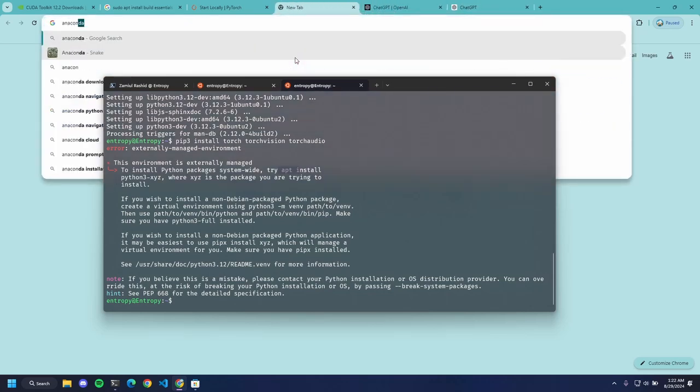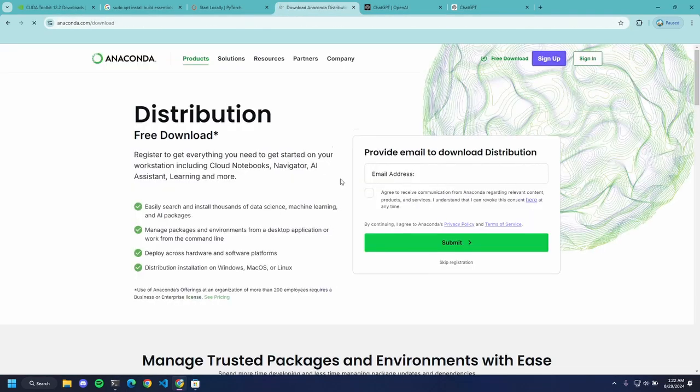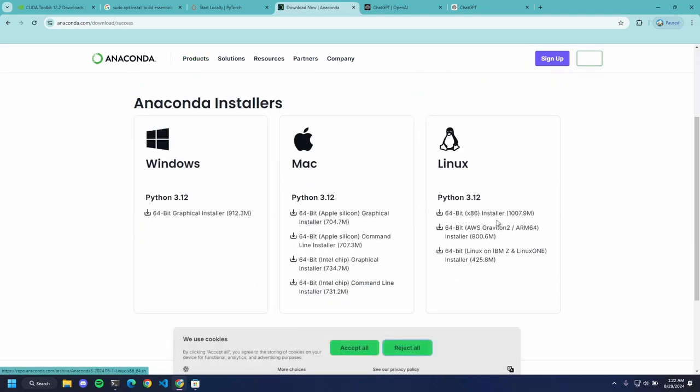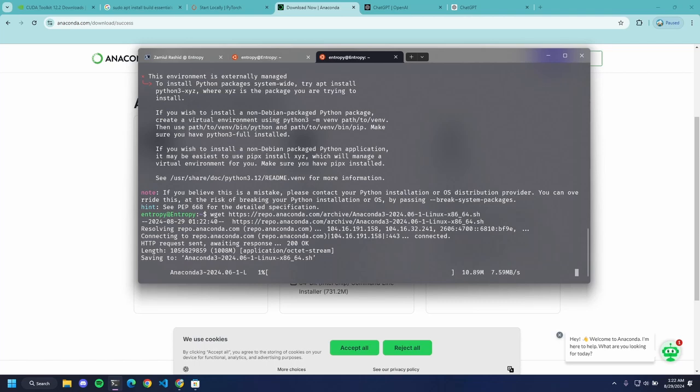So let's install Anaconda in the WSL distribution terminal. Anaconda 3. Let's go to this. Let's install the Anaconda 64-bit base installer. Let's copy the link address, and like I said, we can use wget, but we can also, now let's use wget and see the difference.